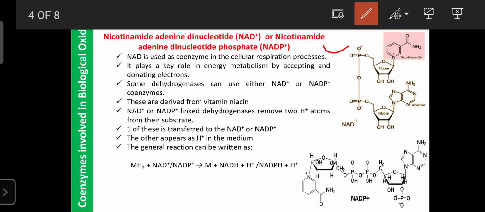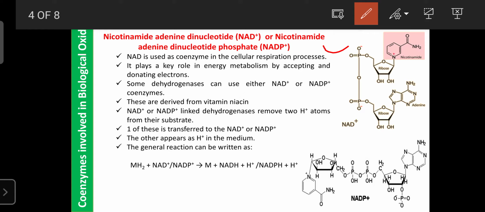Likewise, biochemical reactions that occur in the presence of oxygen are known as aerobic biochemical reactions. If they occur in the absence of oxygen, they are known as anaerobic biochemical reactions.